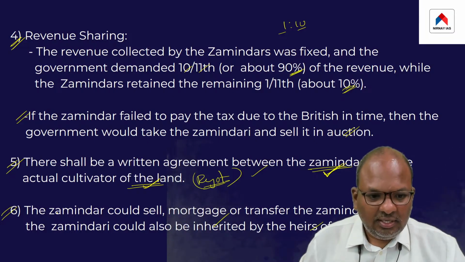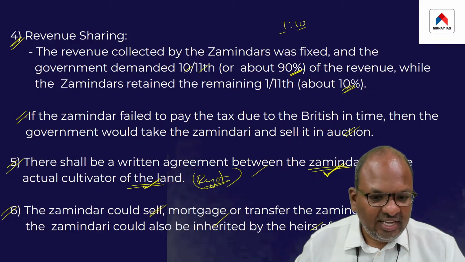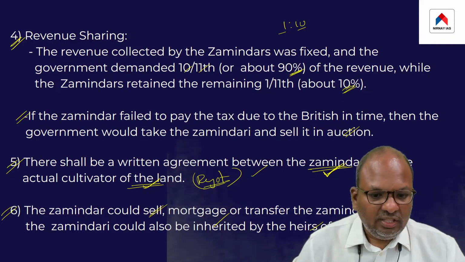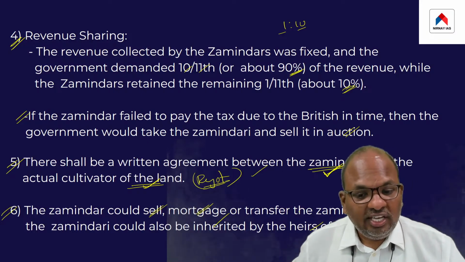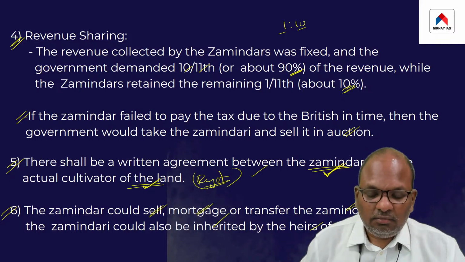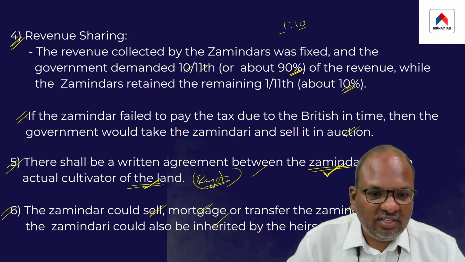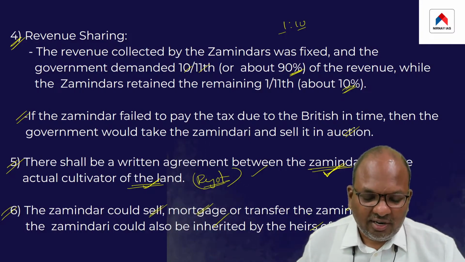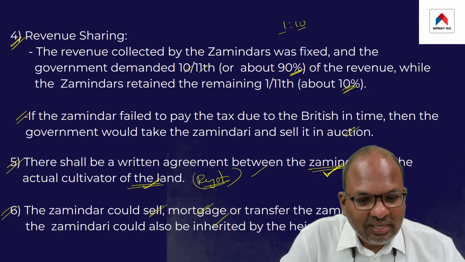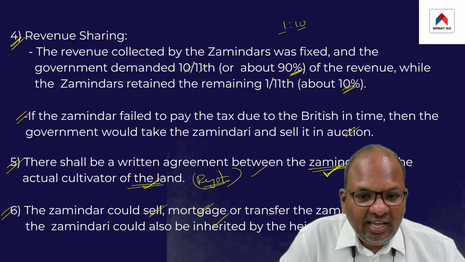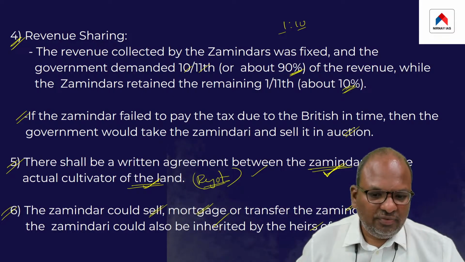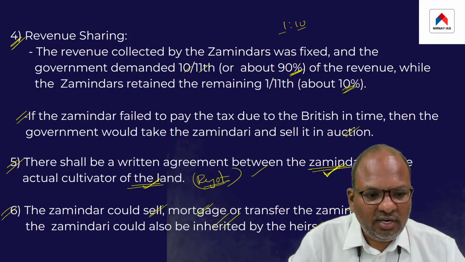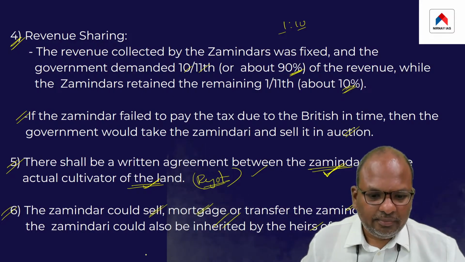The zamindars could sell their zamindari, they could even mortgage their zamindari, they could even transfer their zamindari. Transfer to whom? They can even transfer their zamindari to their children. In other words, the zamindari could be inherited. This feature also existed in this system.